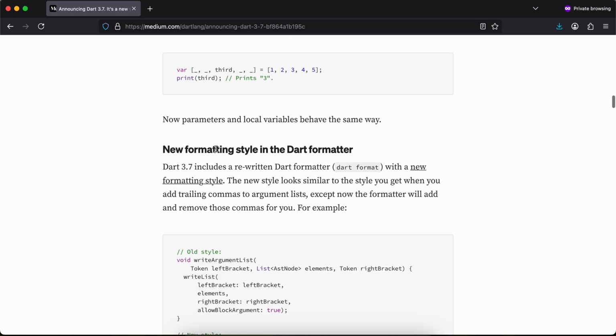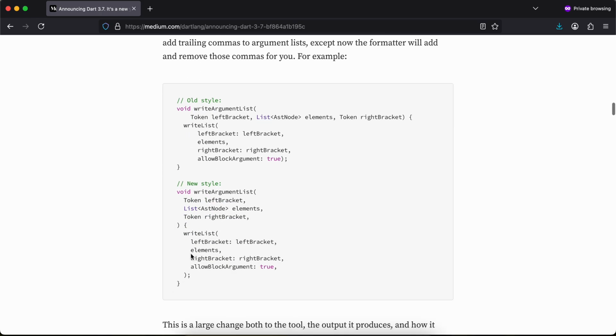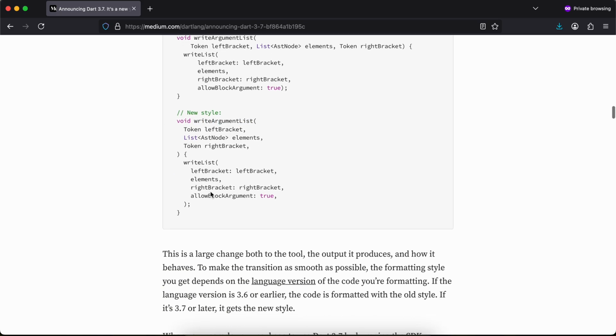New formatting style in the Dart formatter. Dart 3.7 includes a rewritten Dart formatter, dart format, with a new formatting style. The new style looks similar to the style you get when you add trailing commas to an argument list, except now the formatter will add and remove those commas for you. For example, here is the old style, and this is the new style.